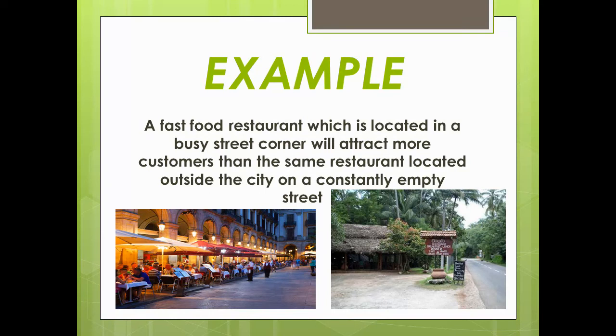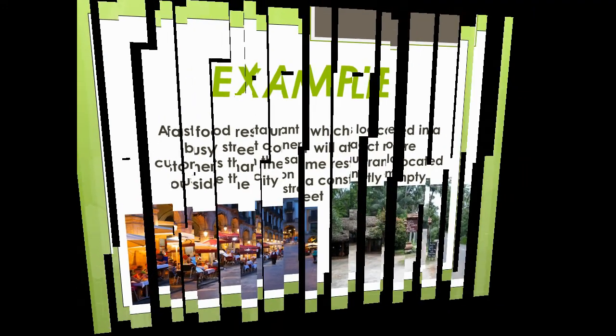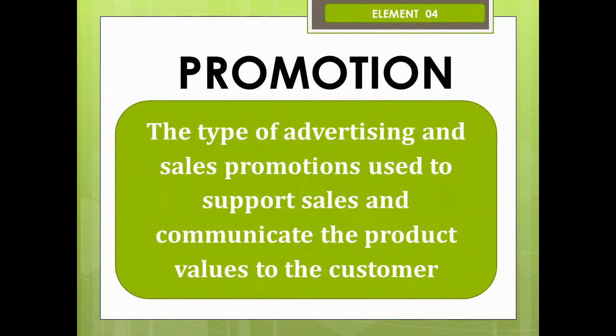The fourth element is promotion. We have already discussed what promotion is in our previous lessons. Promotion refers to the type of advertising and sales promotions used to support sales and communicate the product values to the customers. So the marketers can use various promotion methods, advertising methods, as we have discussed in our previous lessons.